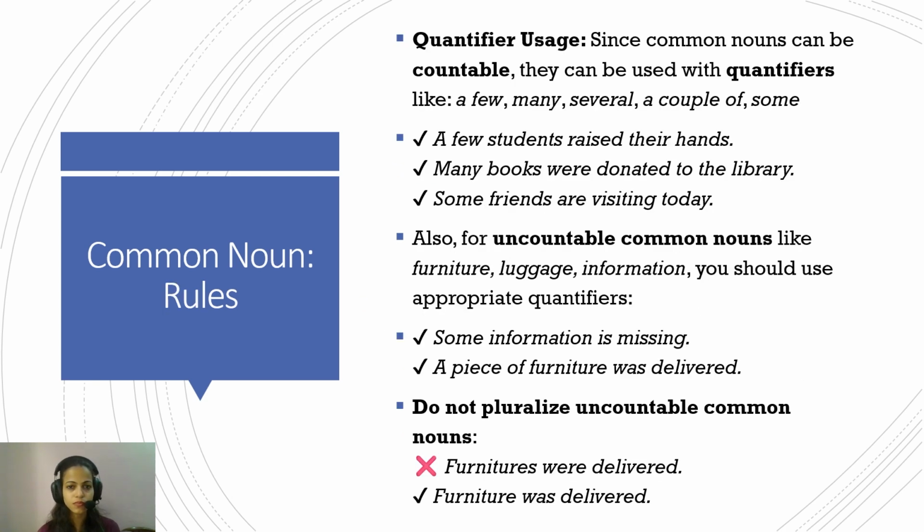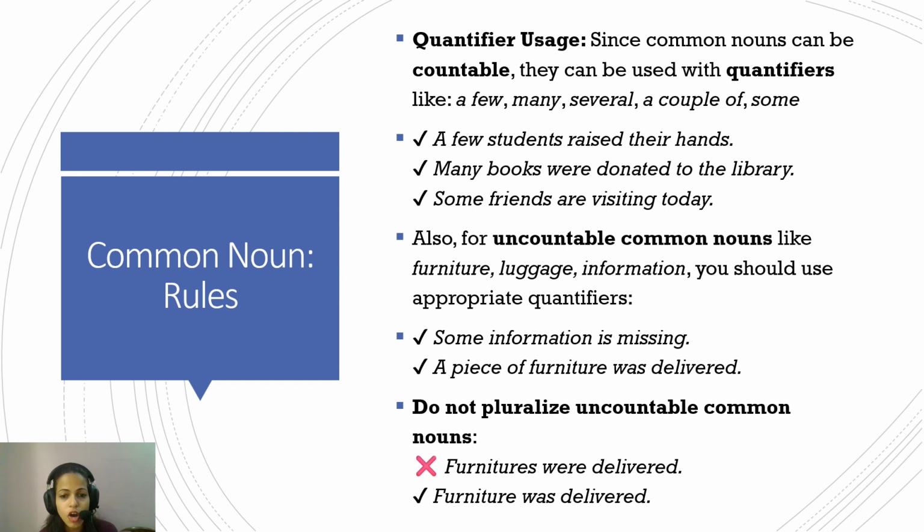Okay. Now the quantifier usage. Since common nouns can be countable, they can be used with quantifiers like a few, many, several, a couple of, some. So a few students raised their demands. Many books were donated to the library. Some friends were visiting today. So common nouns, since they are countable, you can use the quantifiers as per the noun.